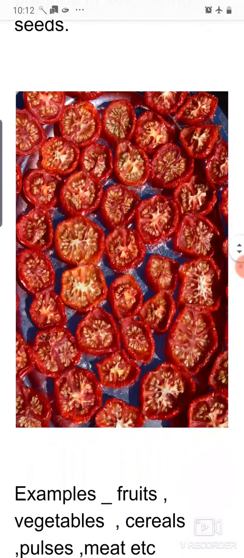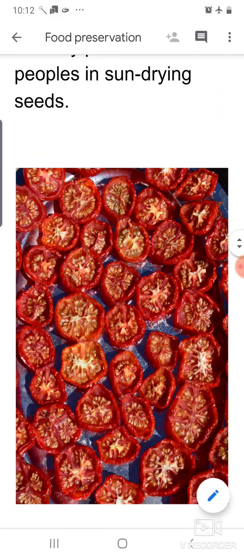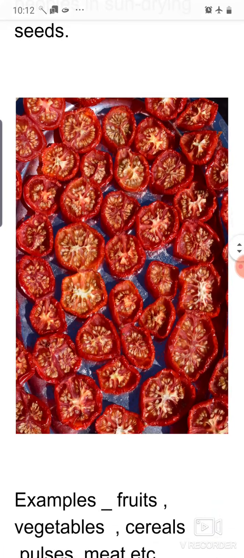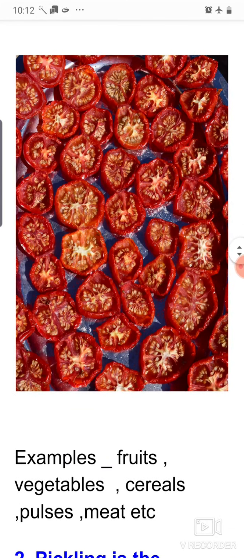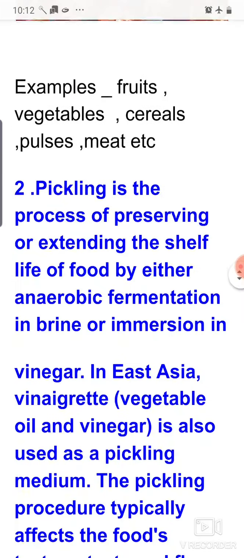Here you can see pictures of how tomatoes are dried in the sun. Not only tomatoes, other vegetables like cabbage, cauliflower and so on, cereals, and meat also can be preserved by these dehydration methods.